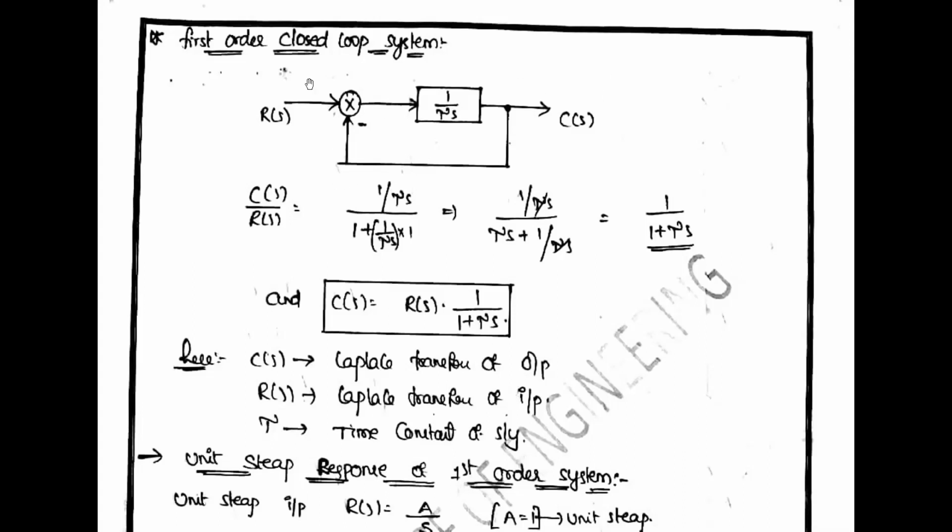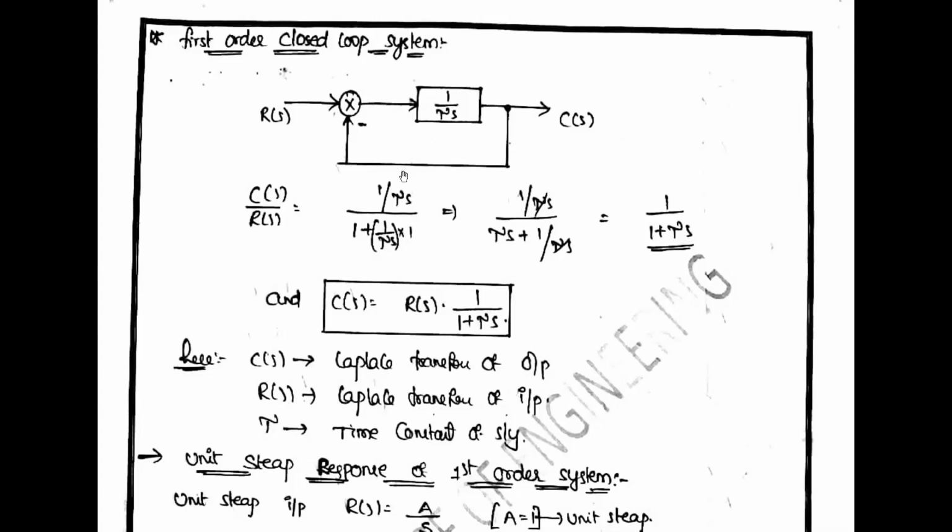So elimination of the negative feedback. What is the feedback here? A negative signal. So what is the formula for negative feedback? The main forward transfer function G of S divided by 1 plus G of S H of S. What is H of S?